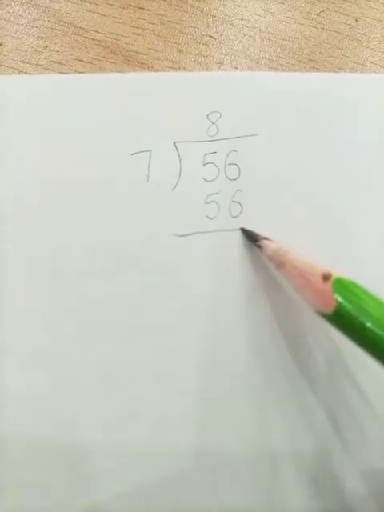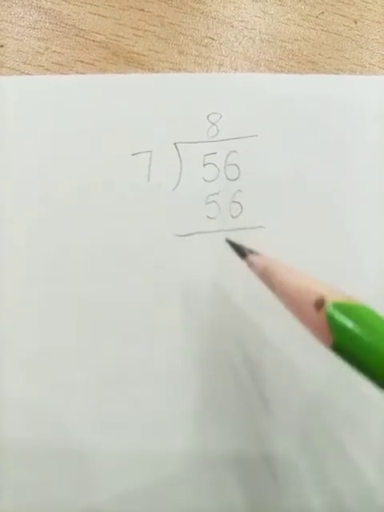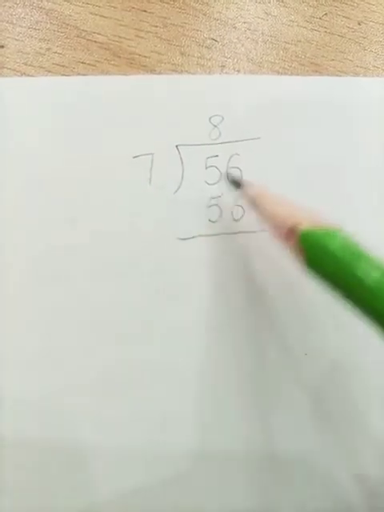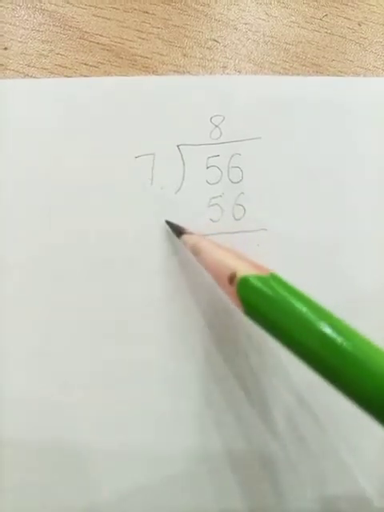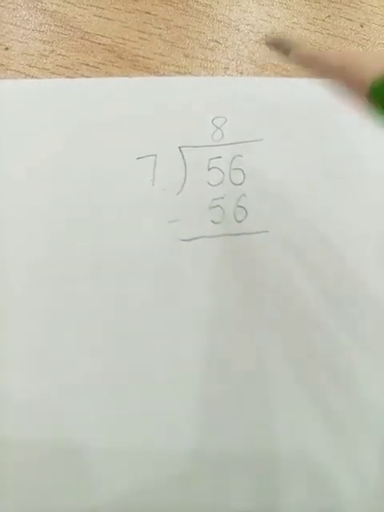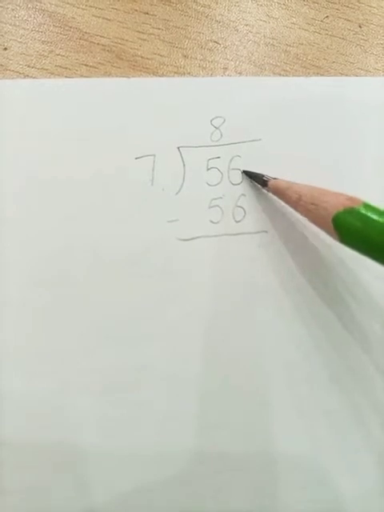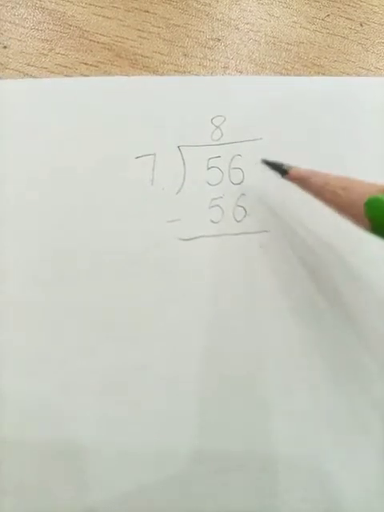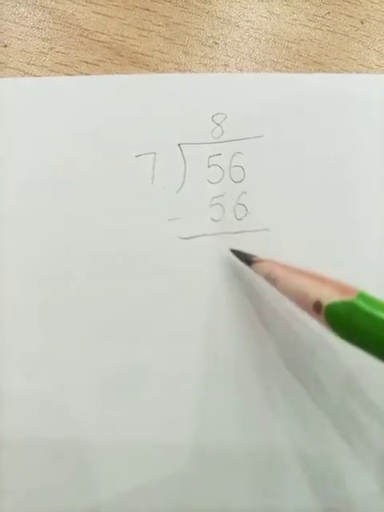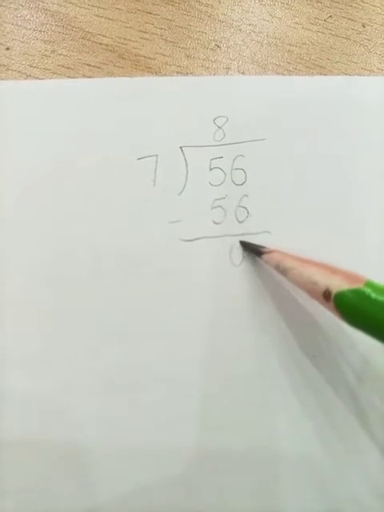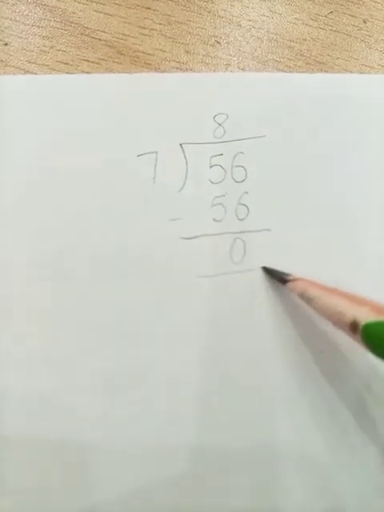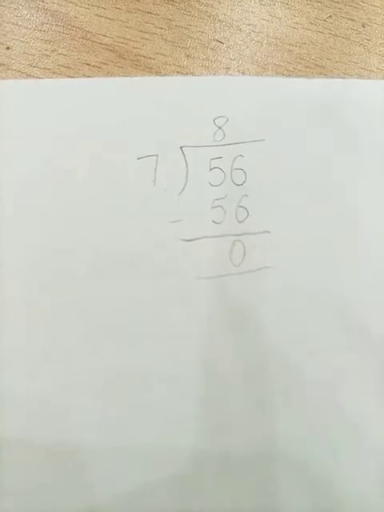So students, my next step is subtraction. I'm going to subtract these two numbers. Here is my subtraction sign. When I subtracted 56 from 56, as both are the same numbers, I am left with 0, which means that there is no number left.